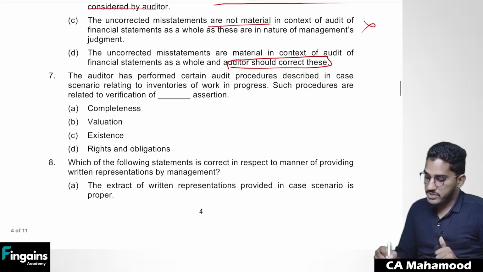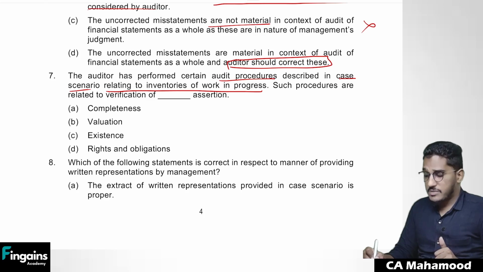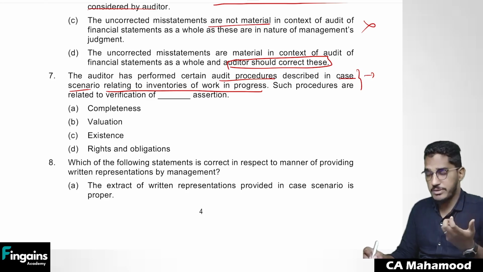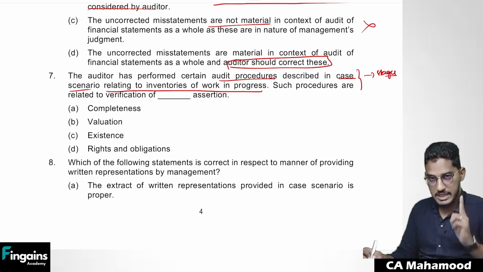The auditor has performed certain audit procedures described in the scenario relating to inventories of work in progress. So the auditor has performed certain procedures regarding work in progress. What procedures has he performed? He tried to obtain audit evidence regarding stages of completion of work in progress. That procedure he has performed.